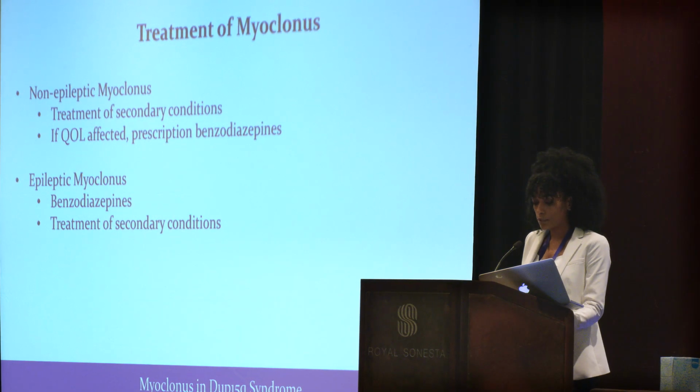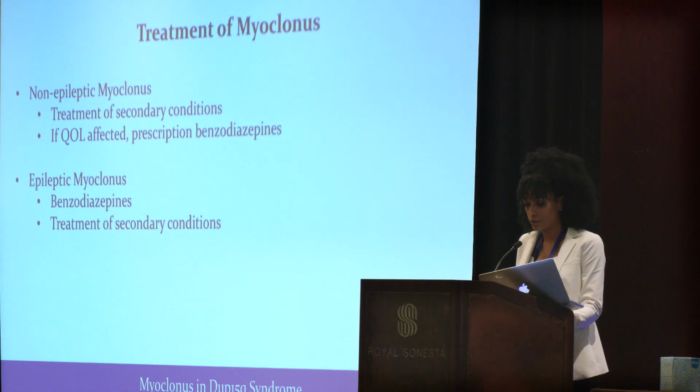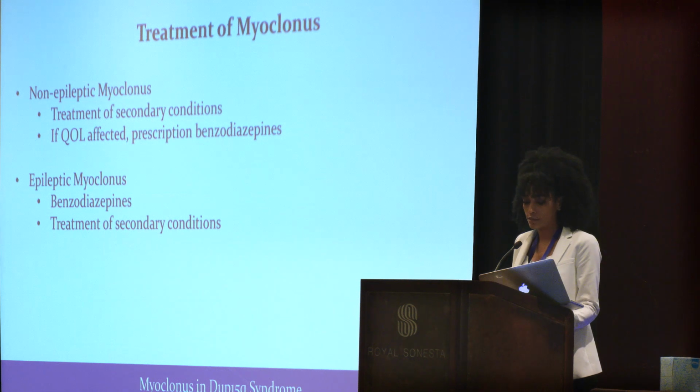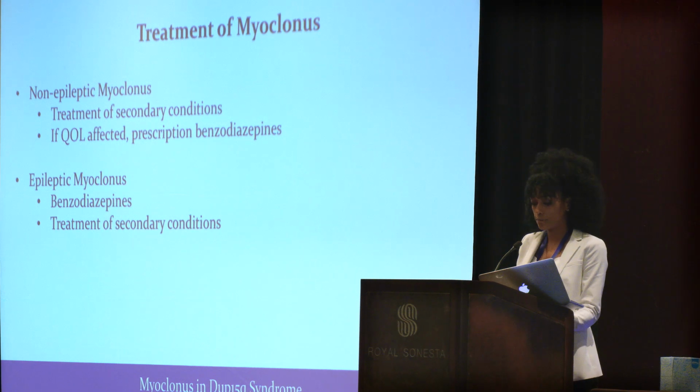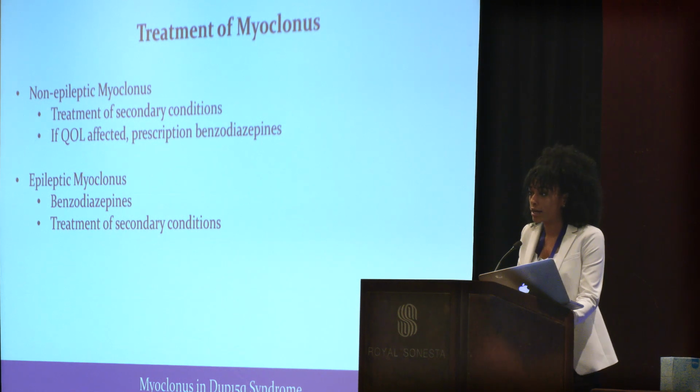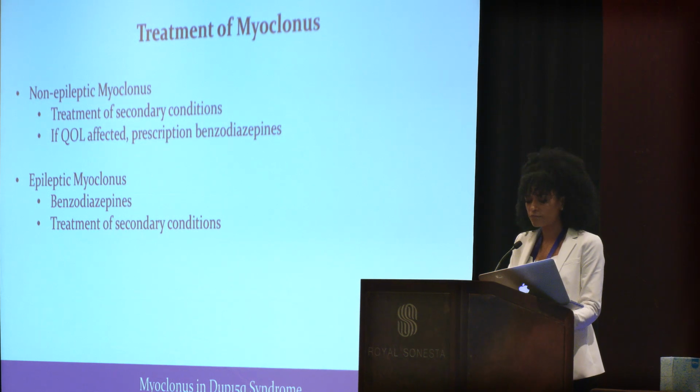Treatment of myoclonus differs depending on the type that an individual is experiencing and the individual themselves. For non-epileptic myoclonus, the main treatment is alleviating the symptoms of the comorbidities associated with this syndrome. The severity of NEMC is reportedly decreased once the symptoms of GI or anxiety have been alleviated. If resolving these secondary conditions is not effective, and the events are severely impacting an individual's quality of life, prescription benzodiazepines within the Keppra family have been effective in controlling these episodes, although they are refractory to medication at times.